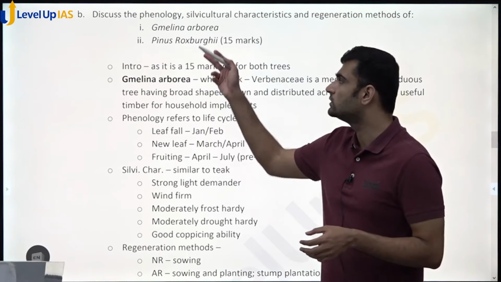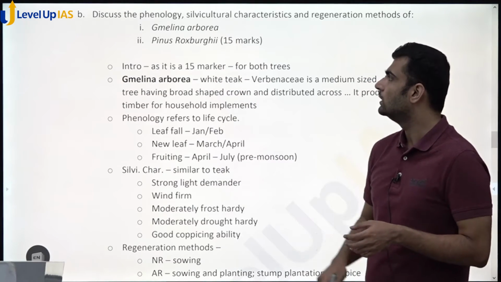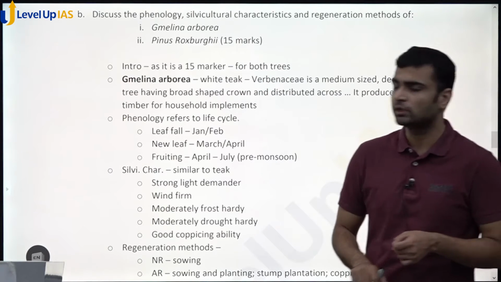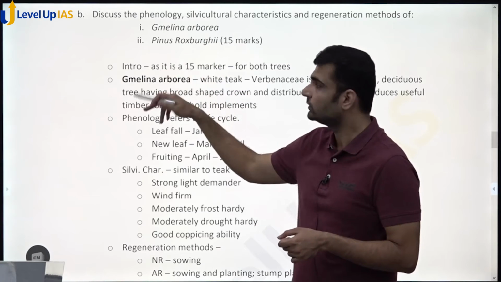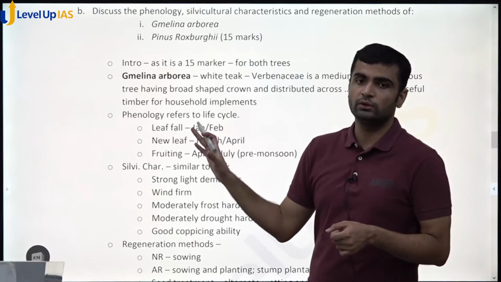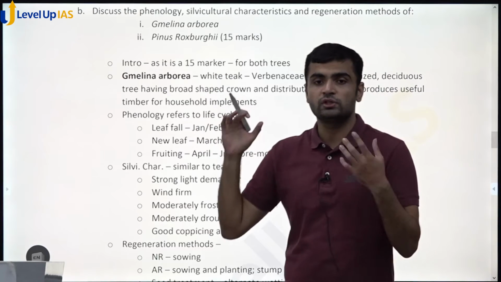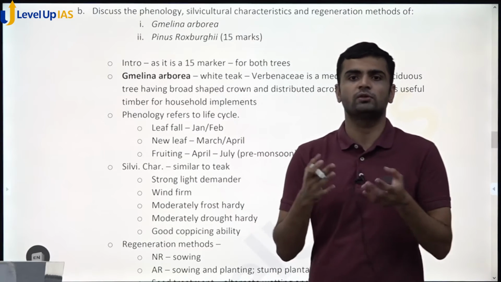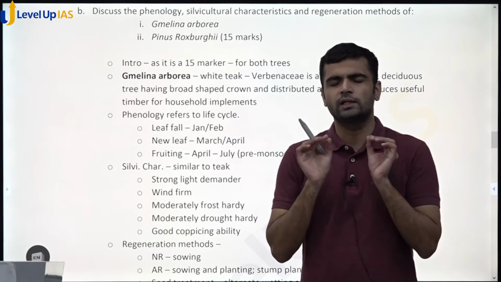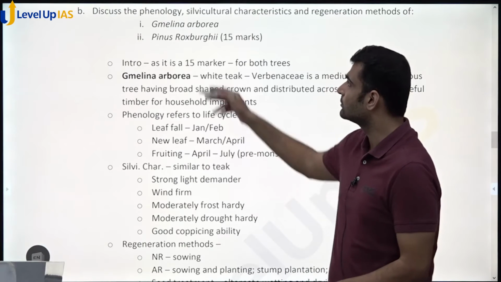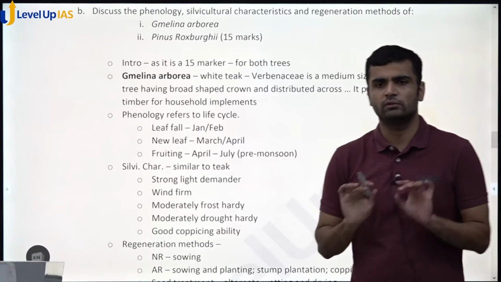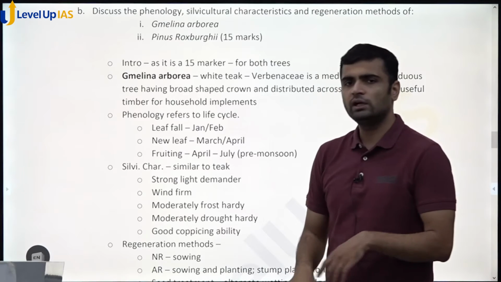Now, this year they asked Melina arborea and Pinus roxburghii. One of these is white teak, and one of these is chir. Both are very commonly known species because we study teak so much, it is one of the first species we study. So Melina arborea is nothing different. It is exactly the same in terms of phenology, silviculture characteristics and regeneration method. Very small differences are there in terms of uses, and that too.